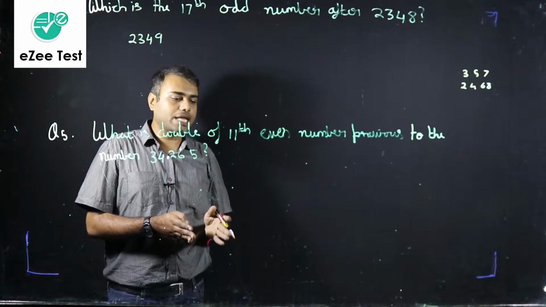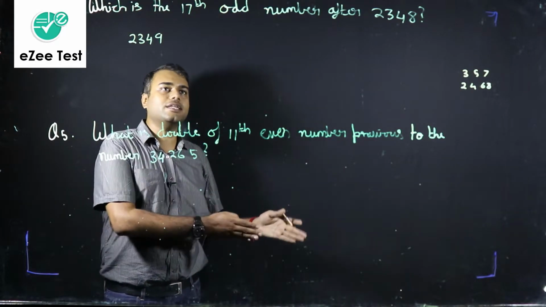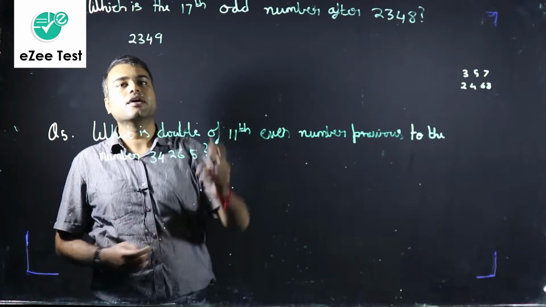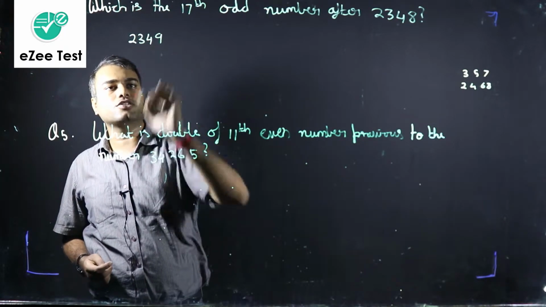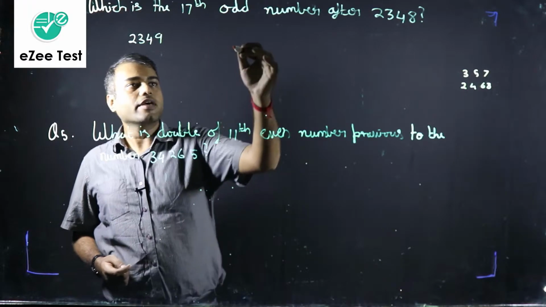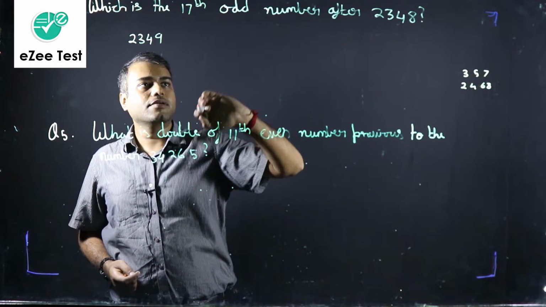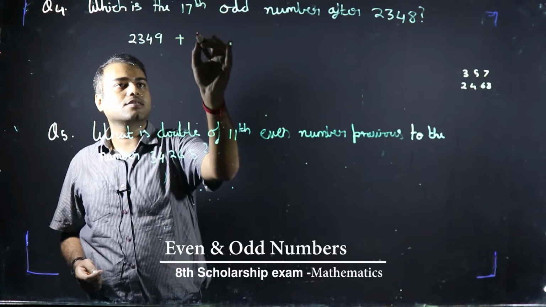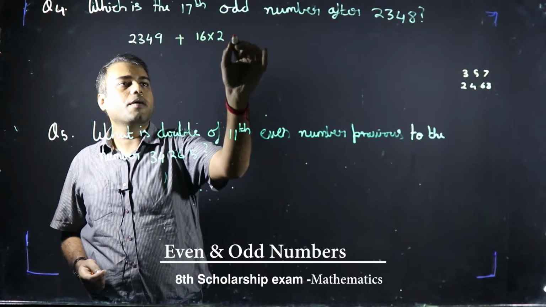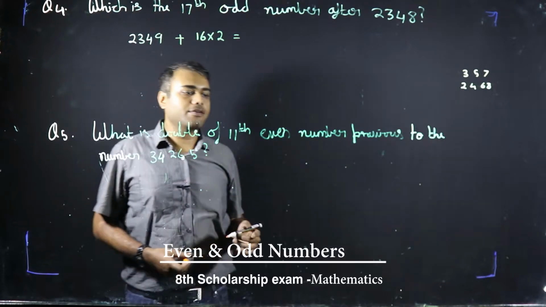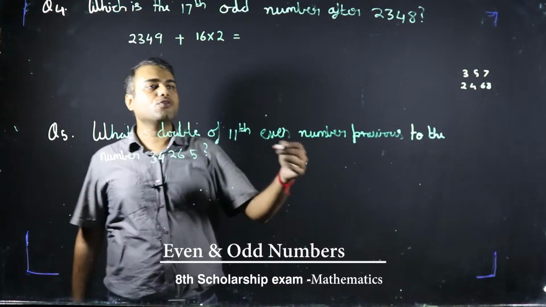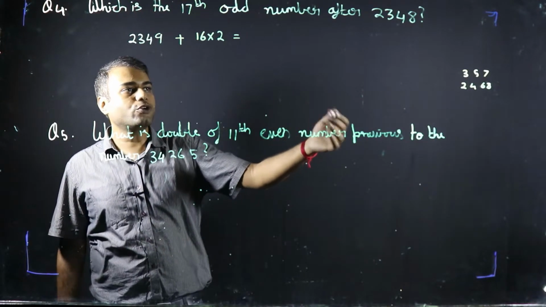So basically the first odd number after 2348 will be 2349. But our question asks us to find the 17th odd number. We already found the first odd number, correct? Now for the remaining 16, won't it be 2349 plus 16 into 2? Because we have to find the next 16 odd numbers, and they are going to come after a gap of 2, right?